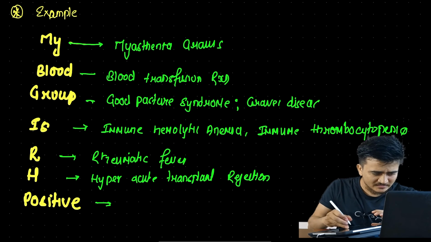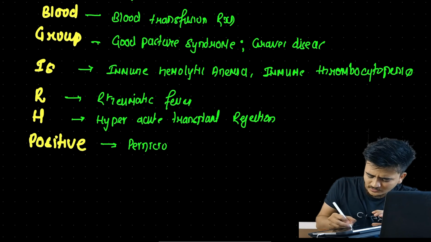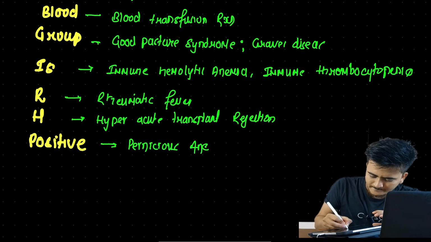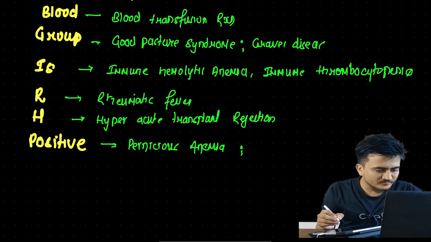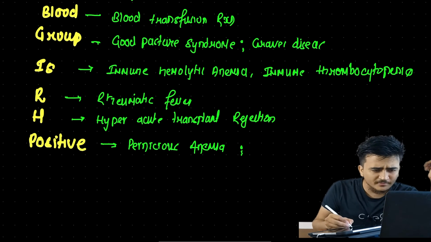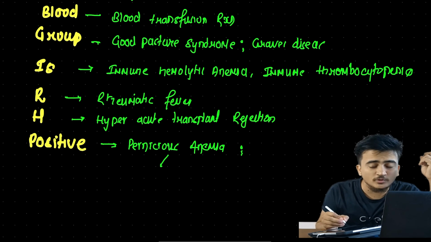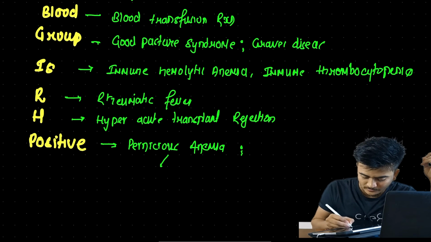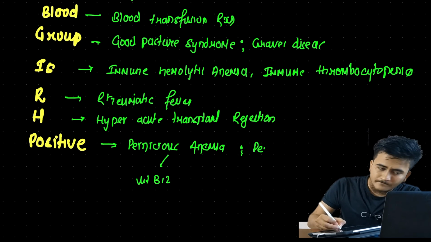And from P we can say it is pernicious anemia. In pernicious anemia, what will happen is there will be an antibody that will not allow the proper absorption of vitamin B12, and there will also be pemphigus vulgaris.